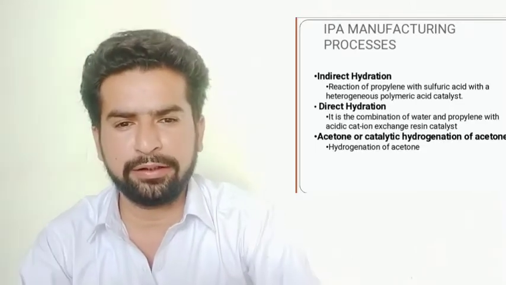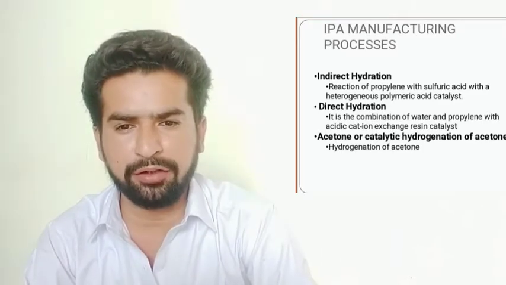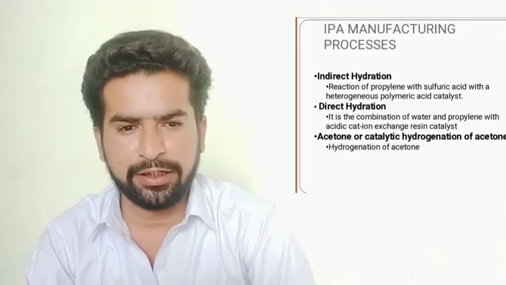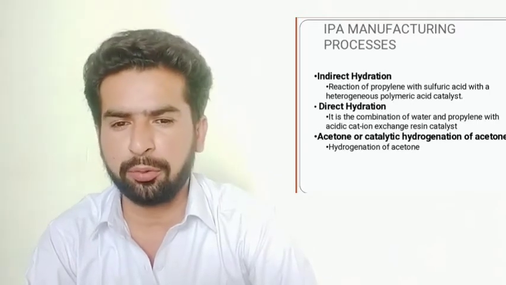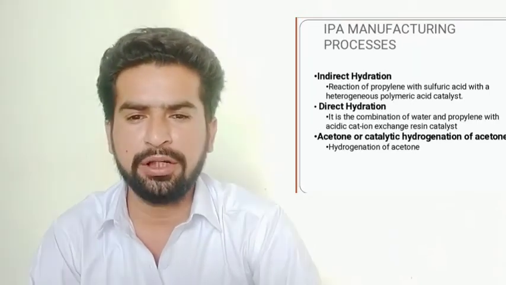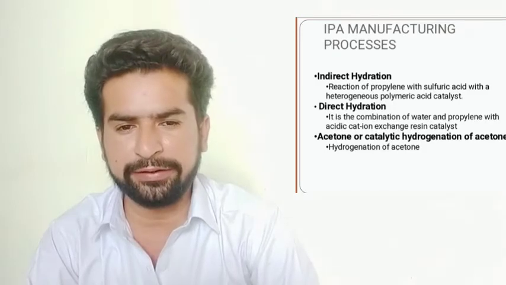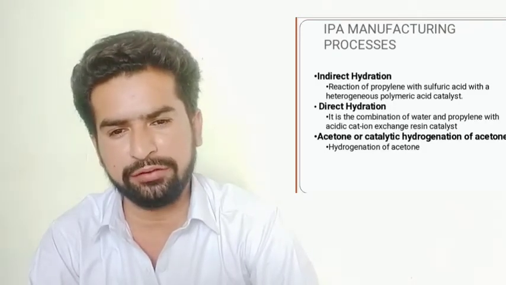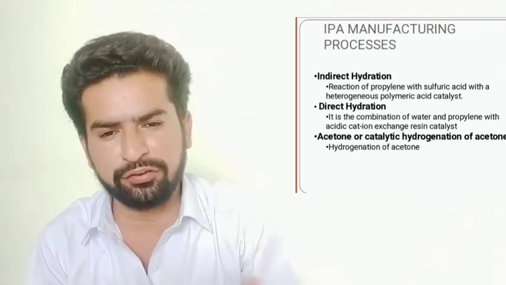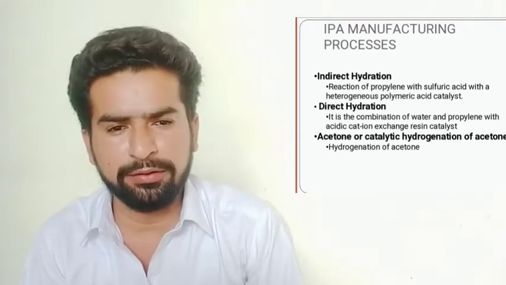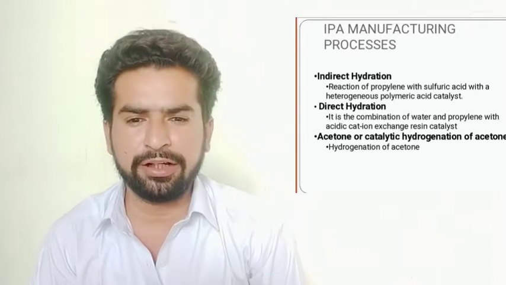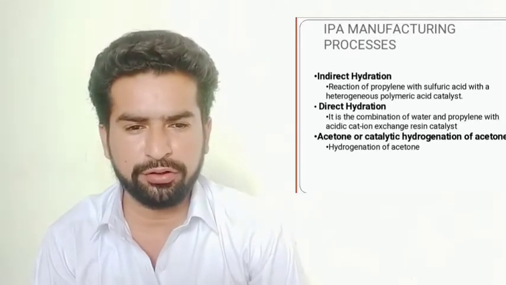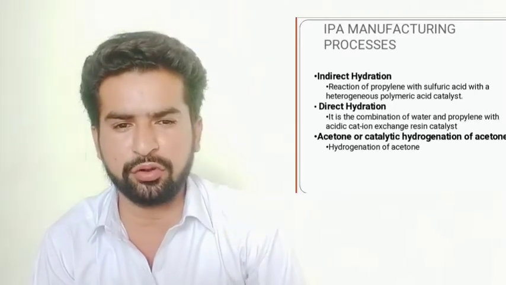Actually, propylene is an organic gas that is a byproduct of natural gas processing. Indirect hydration of propylene was the only method used to produce isopropyl alcohol worldwide until the first commercial direct hydration process was introduced in 1951. It means before 1951 there was only one process used, indirect hydration of propylene. Indirect hydration is also called the sulfuric acid process since it requires a reaction with sulfuric acid.